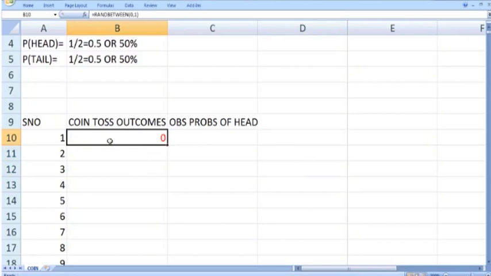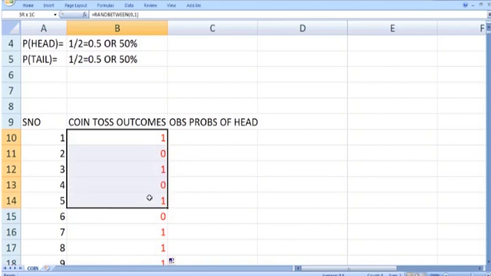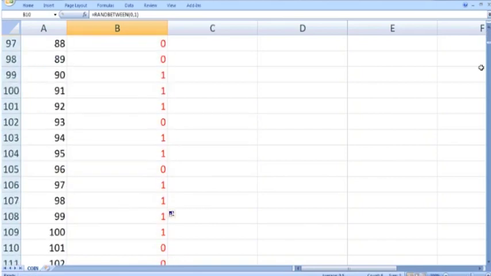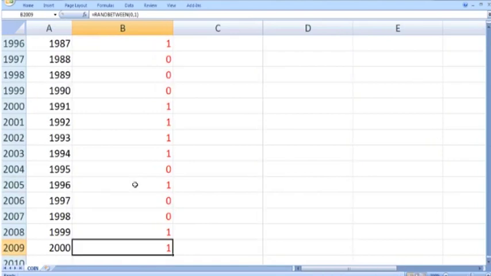Just take your mouse cursor to the bottom right corner and copy this command downward. You can simply double click as well. So just double click it. You can see that first time we get head, next time tail, next time head, tail, and so on. I have copied this command up to 2000 times.